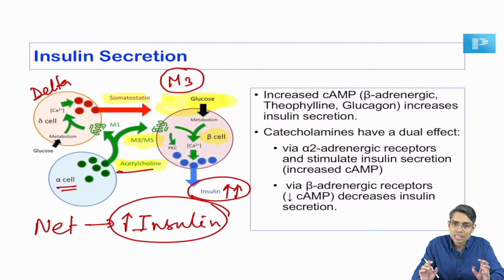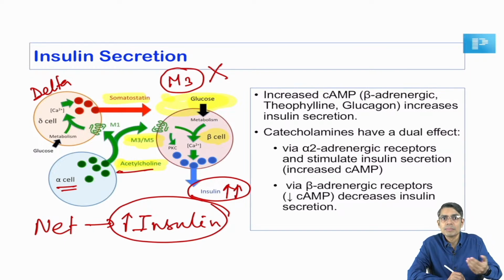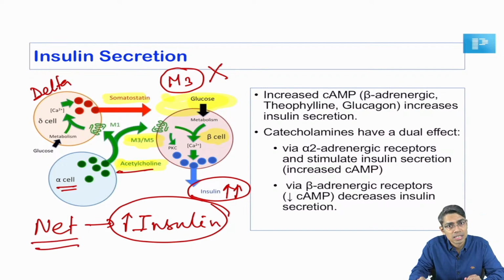Which means the direct effect is the dominant one. So, if there is dysfunction of this acetylcholine neurotransmitter, this has been proven by experiment, that if the M3 receptor is mutated, then the person, not the person, actually the experiment has been done on animals. If the M3 receptor is mutated on the beta cell of the pancreas, the animal is going to suffer from severe diabetes mellitus. That is proving the role of acetylcholine. So, acetylcholine has a net effect of increased insulin secretion, and if there is dysfunction of that acetylcholine receptor, then the person is going to suffer from severe uncontrolled diabetes mellitus, although the case is rare.